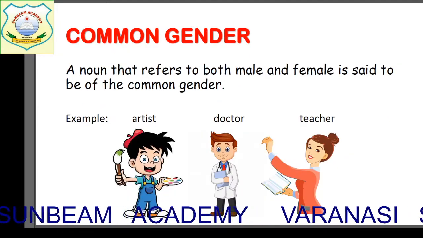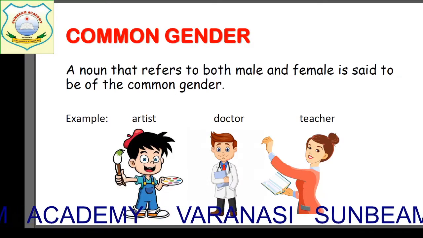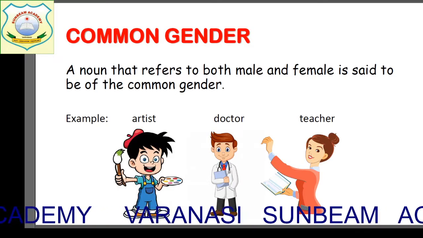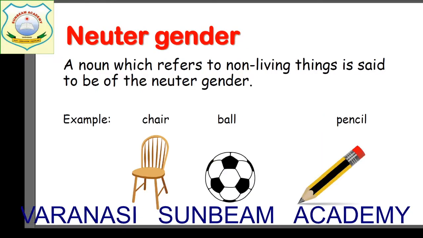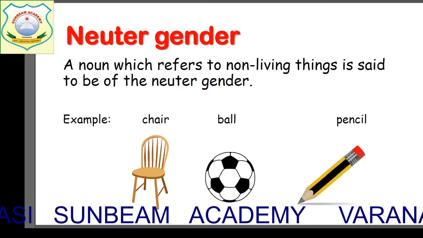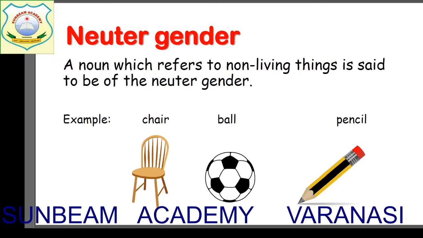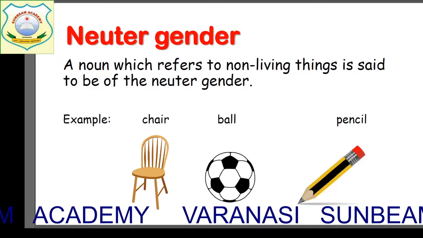Next was common gender. What is common gender? Which refers to both male or female is common gender. Next is neuter gender. What is neuter gender? Which refers to all the non-living things. And one more thing, children, collective nouns.